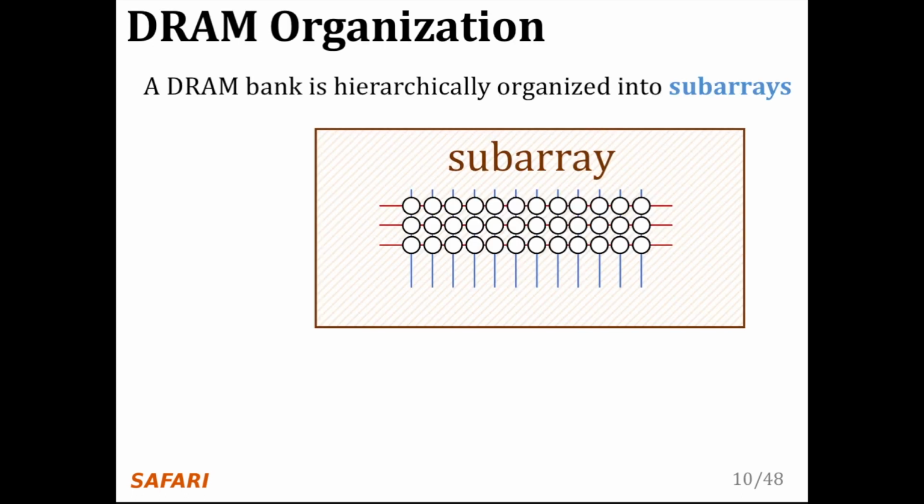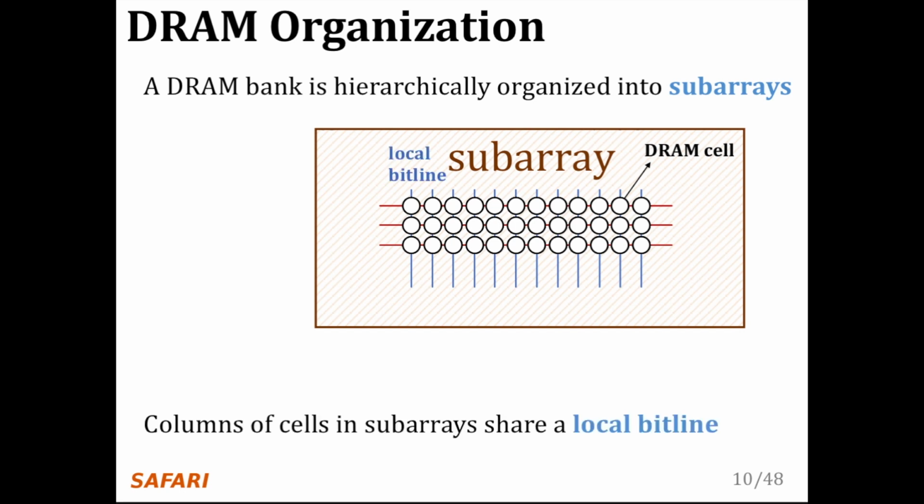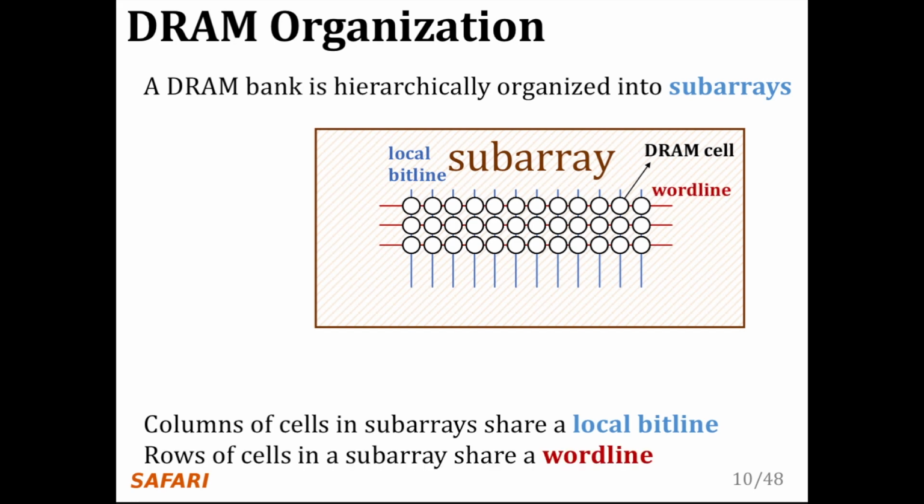Each DRAM bank is hierarchically organized into subarrays. Each circle in the cartoon represents a single DRAM cell. Columns of DRAM cells in a subarray are connected with a wire referred to as a local bit line, and rows of DRAM cells are connected with a wire referred to as a word line, and a row of DRAM cells is called a DRAM row.